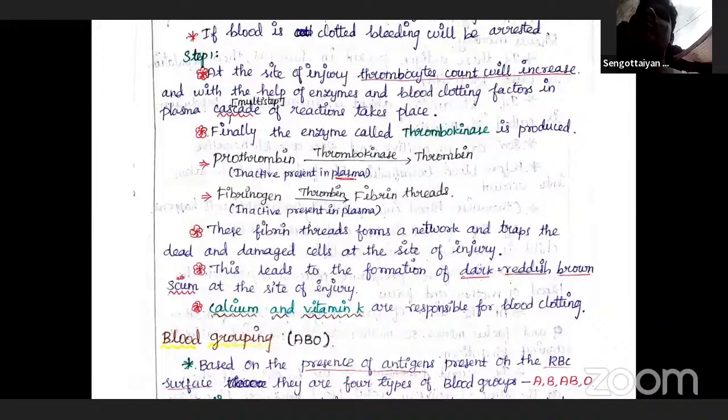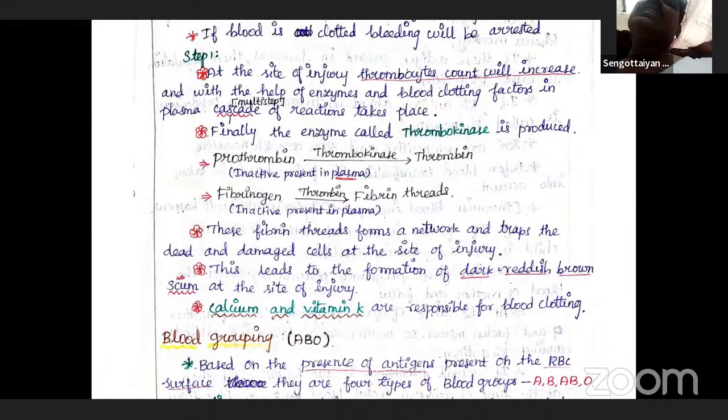Prothrombin into thrombin. What does thrombin mean? The thrombin is a natural enzyme of blood which converts the fibrinogen into fibrin.